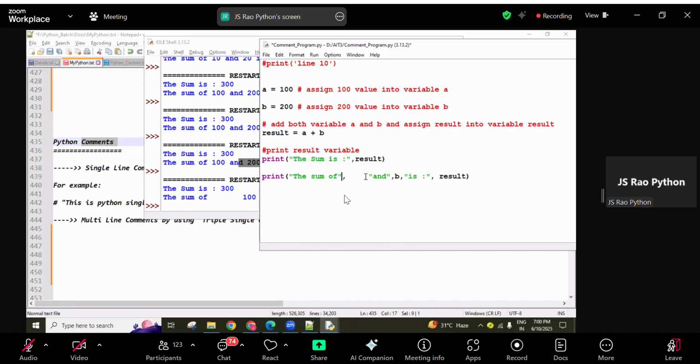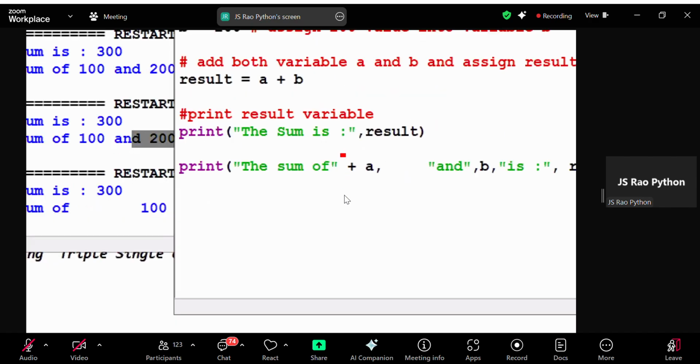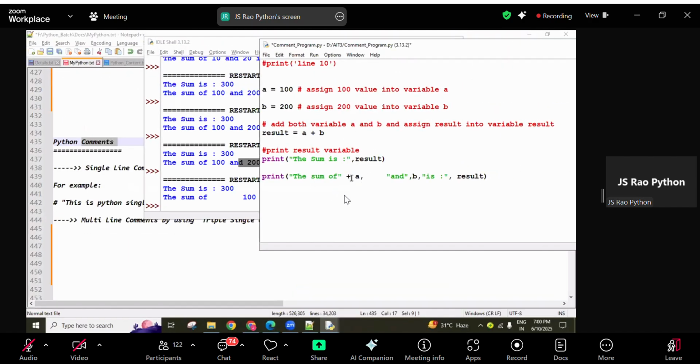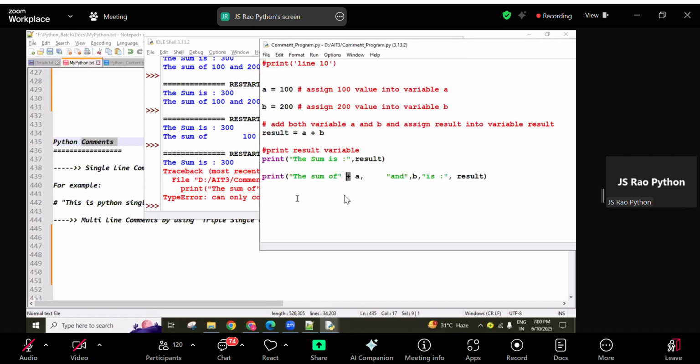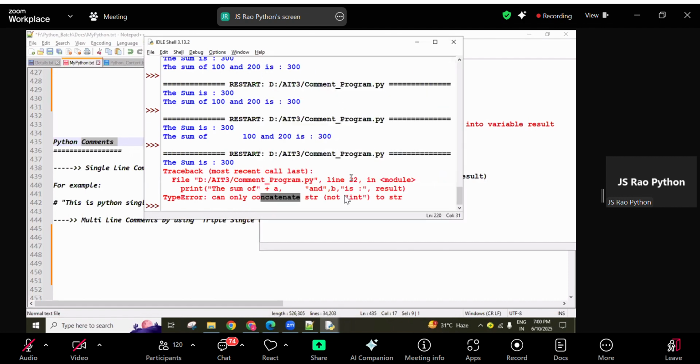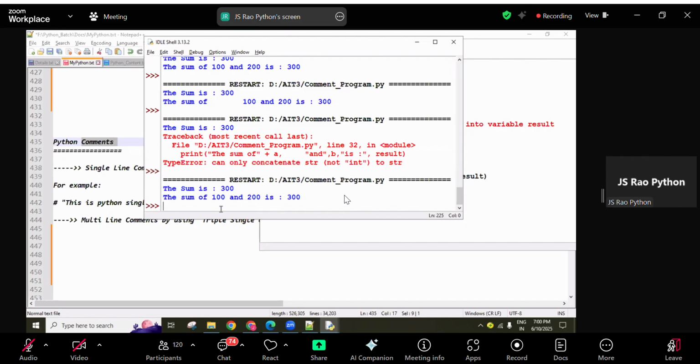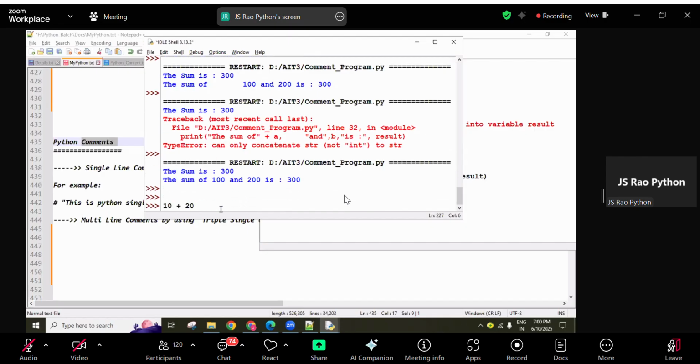For example, if I use a plus symbol in this place, it throws an error. Some languages accept plus, like JavaScript, but in Python plus has a separate behavior. In this situation it throws a type error. One is a string type value, another is int, so we cannot do the concatenation. Concatenation means adding side by side. We have a concept for that, and I will explain it there. Right now, strings and numbers are separated with a comma.